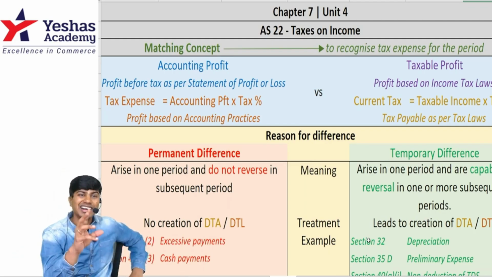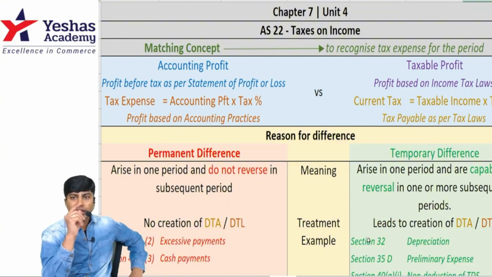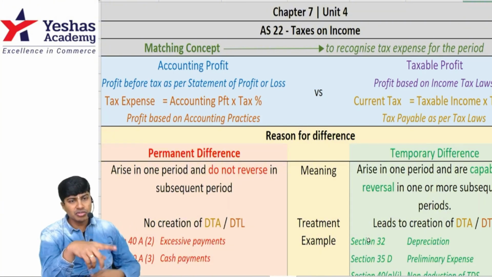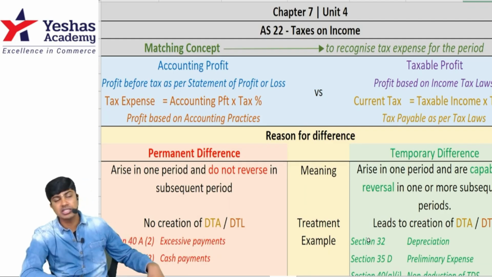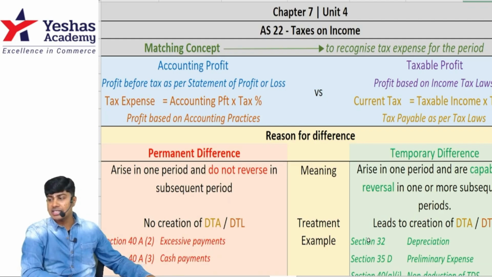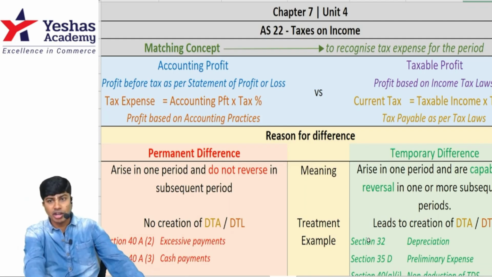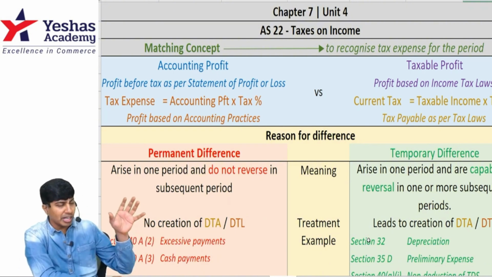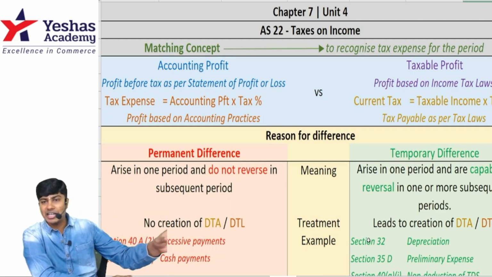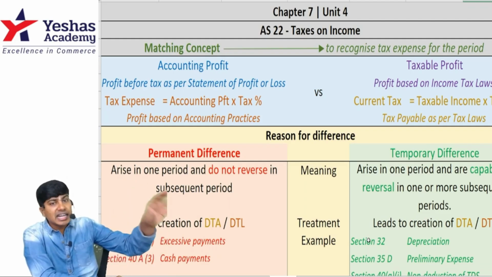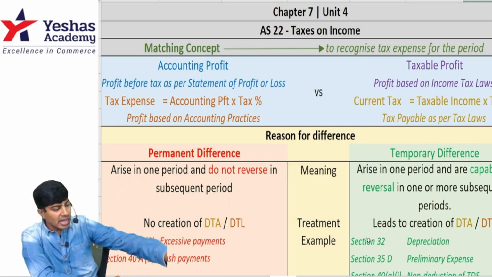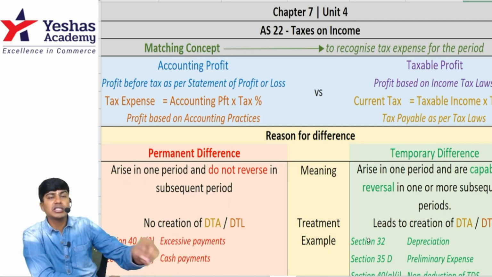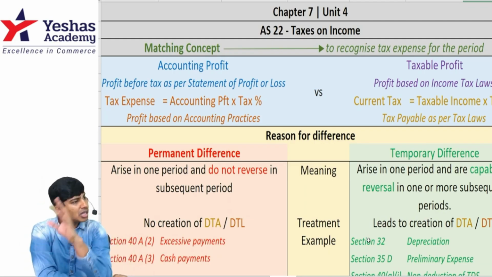If those differences are temporary and timing in nature, meaning the difference arises in 1 year and will get reversed in a subsequent year, that's called timing difference. However, if the same difference arises in 1 year but doesn't get reversed in the future years, it is forever a difference. That difference is called permanent difference. If there is permanent difference, then on the taxable profit computed as per Income Tax Act, when you apply the tax percentage, whatever you get as tax is the correct tax. That is the tax to be booked as per Income Tax Act. The same should be accepted and recorded as tax expense in accounts also.